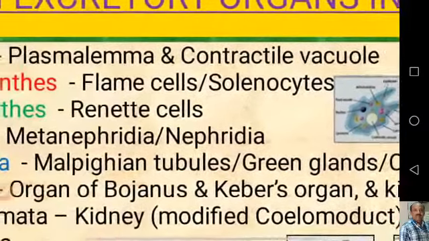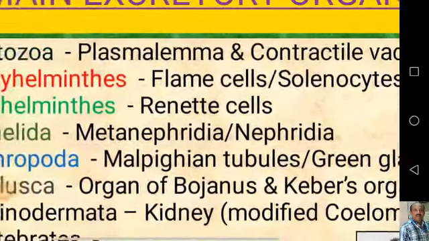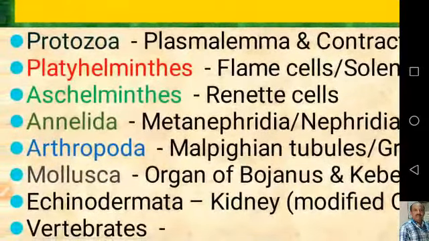Now coming to the next organisms, the remaining invertebrates; we shall exclude protozoans, which are unicellular organisms. In all the metazoan invertebrates, there are three main forms of tubular excretory systems.